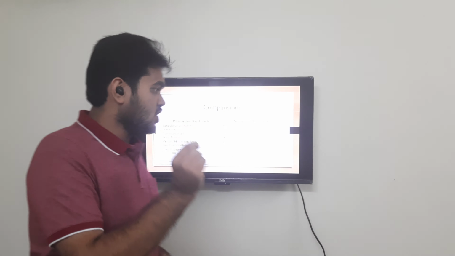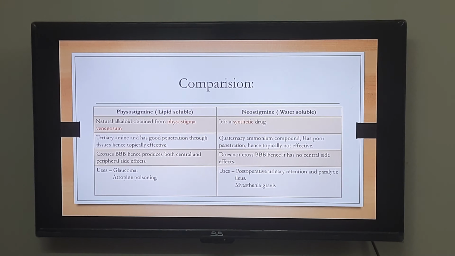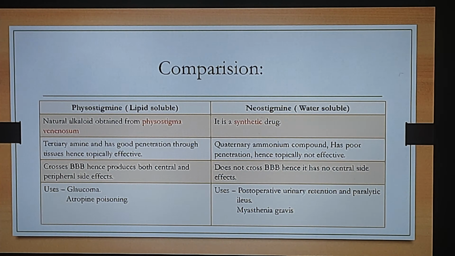On the other hand, it can also be useful in the condition of paralytic ileus. What does paralytic ileus mean? It simply means our bowels are not properly getting contracted, or we can say the bowel movement is not happening properly. So when we give such a drug which will increase the concentration of acetylcholine, the bowel movement will become proper. So it can be very useful in two important conditions. First one is post-operative urinary retention, and the second one is paralytic ileus.